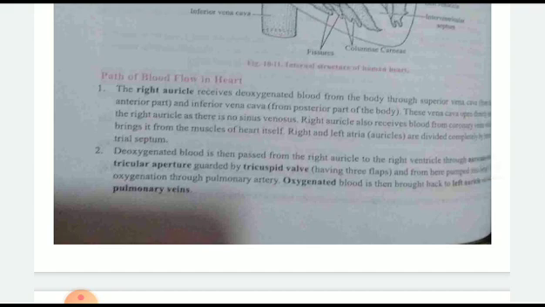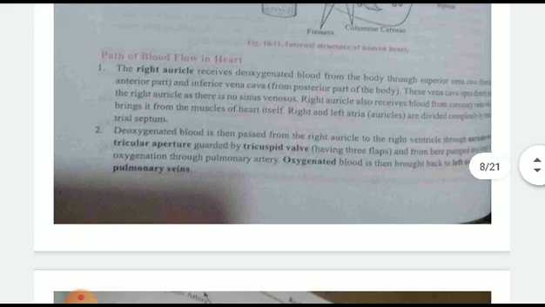Path of blood flow in the heart. The right auricle receives the deoxygenated blood, which passes through the superior vena cava, then the inferior vena cava, and so on. Deoxygenated blood passes from the right auricle to the right ventricle, and it goes to the pulmonary artery, and from there the pulmonary vein will circulate the oxygenated blood from lungs to heart.